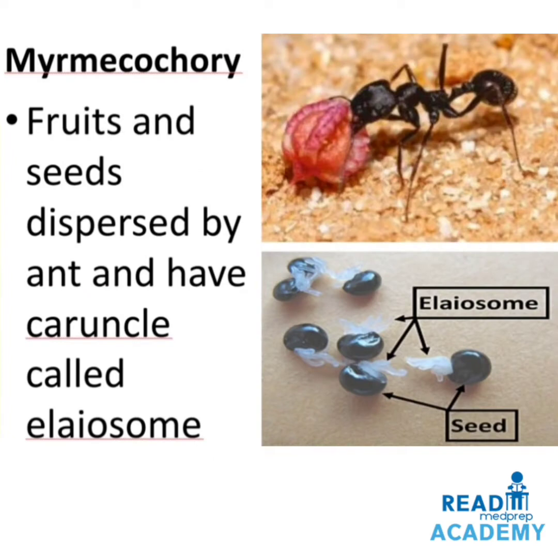What is myrmecochory? Fruits and seeds dispersed by ants and having a caruncle are called myrmecochory. And this caruncle is also called elaiosome. You can see the image above. The ant is carrying the fruit holding the caruncle. Below you can see the image with large seeds, each seed having an elaiosome or caruncle by which the ant can hold and carry it to distant places.